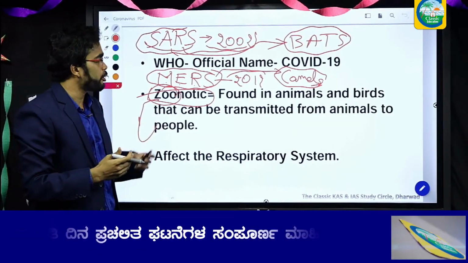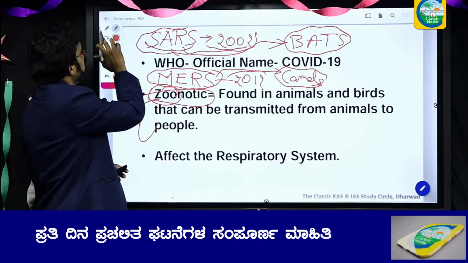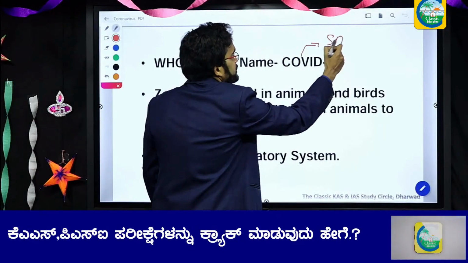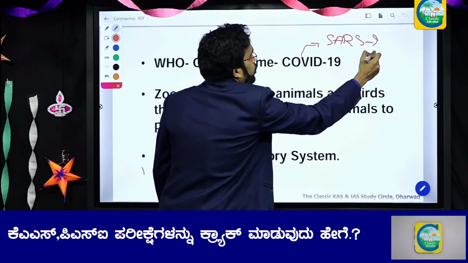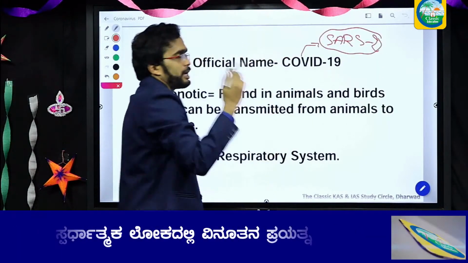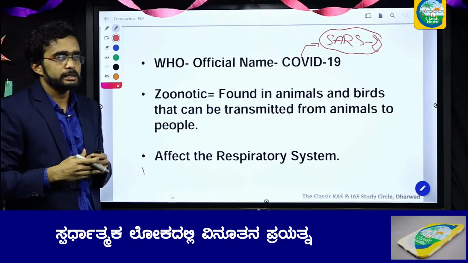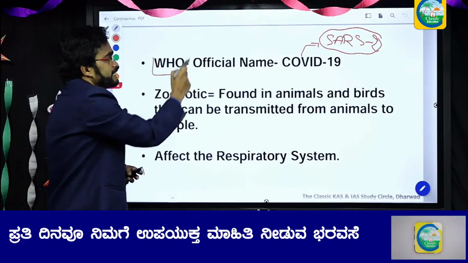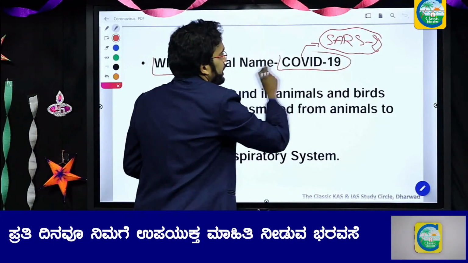This is the third coronavirus. Earlier people used to call COVID-19 SARS-2, because earlier there was SARS and this is the second SARS, but the official name given by the World Health Organization is COVID-19.